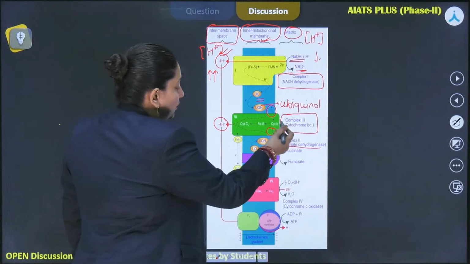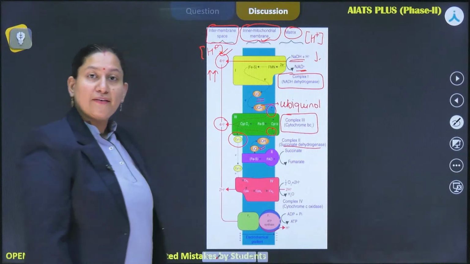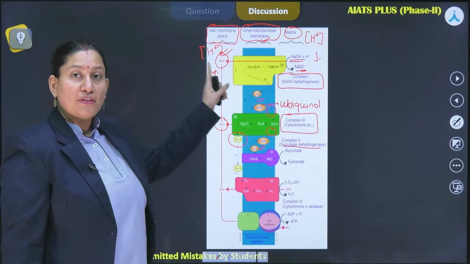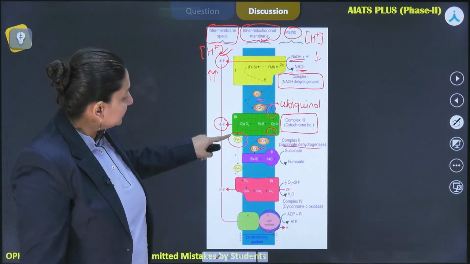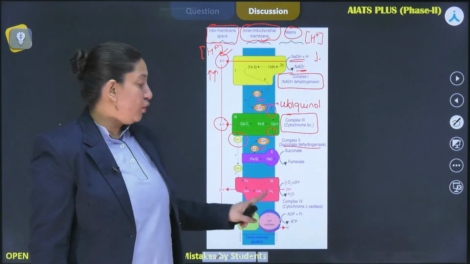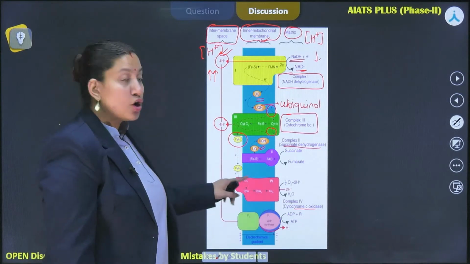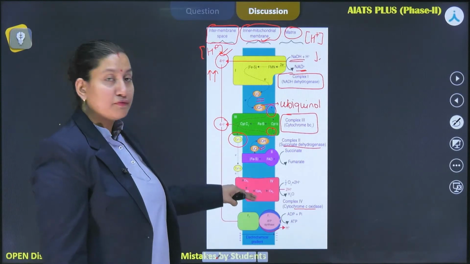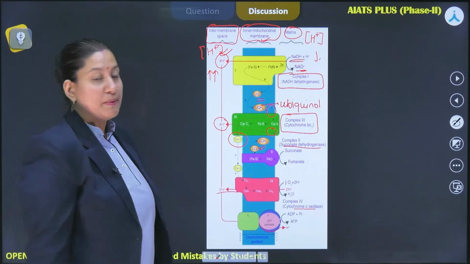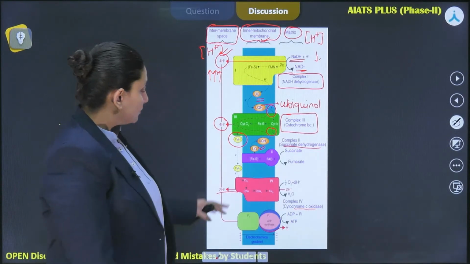Now this complex 3 is going to give its electrons to cytochrome C, which is again a mobile electron carrier, present on the outer side of the inner mitochondrial membrane. This takes up the electrons from complex 3 and transports them to complex 4, which is cytochrome C oxidase, right? This complex, when it takes up the electrons from cytochrome C, influxes protons into the intermembrane space, again increasing the concentration of protons over here, right?